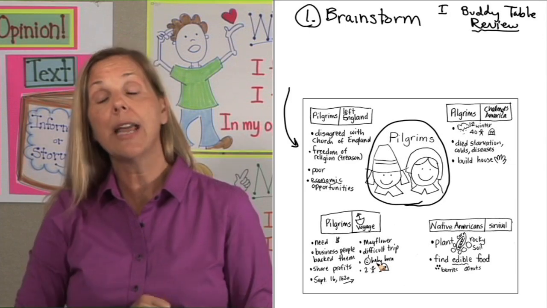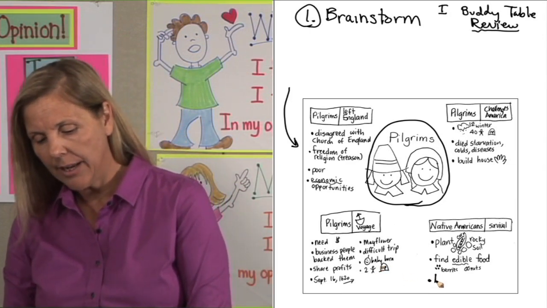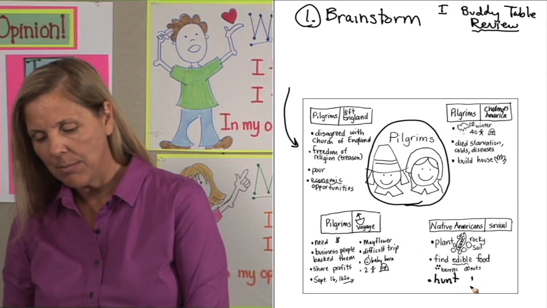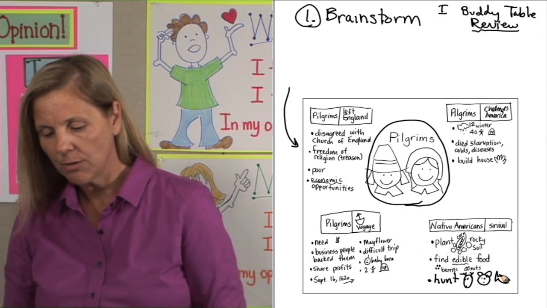It goes there. The Native Americans taught them how to hunt. So I'll put a dot here and I'll write hunt, and maybe I'll draw a deer, a bear, and then also how they learned how to fish.